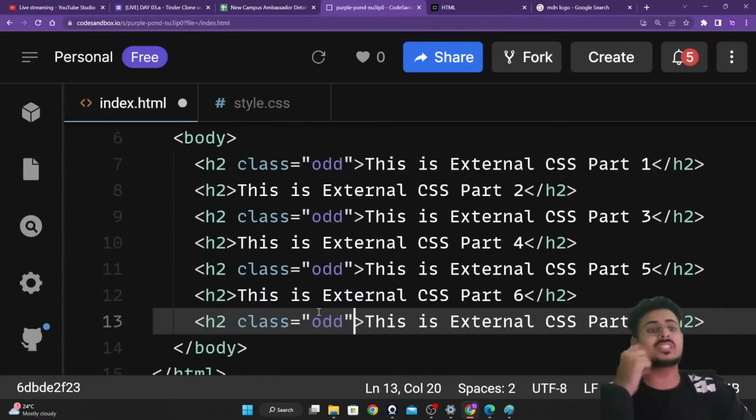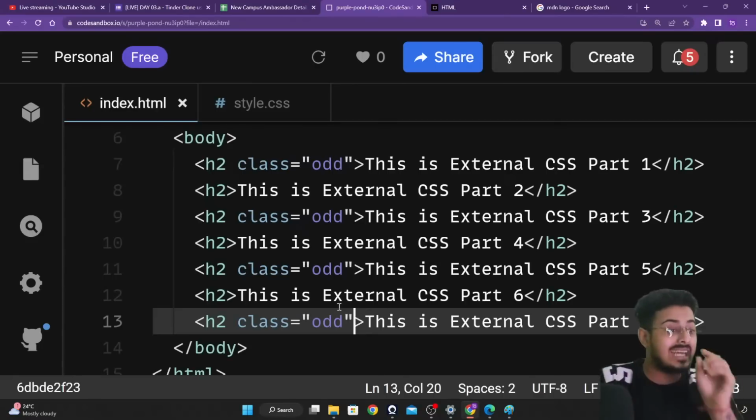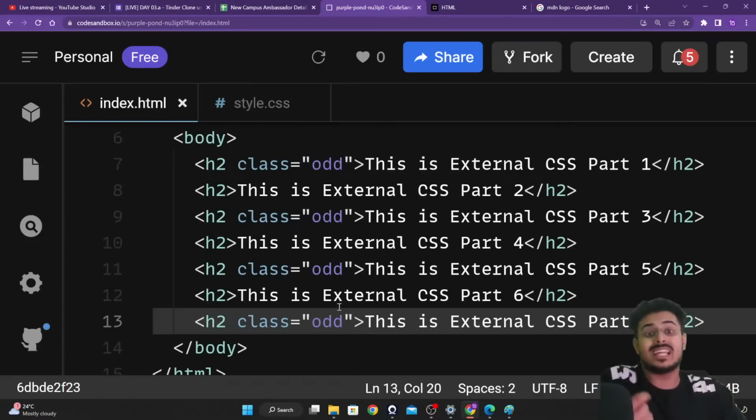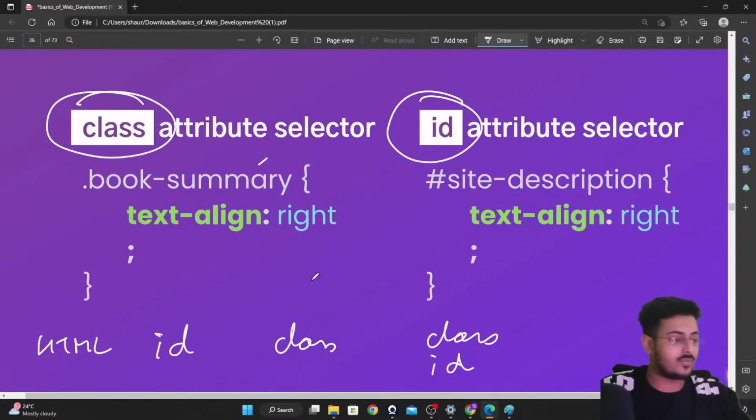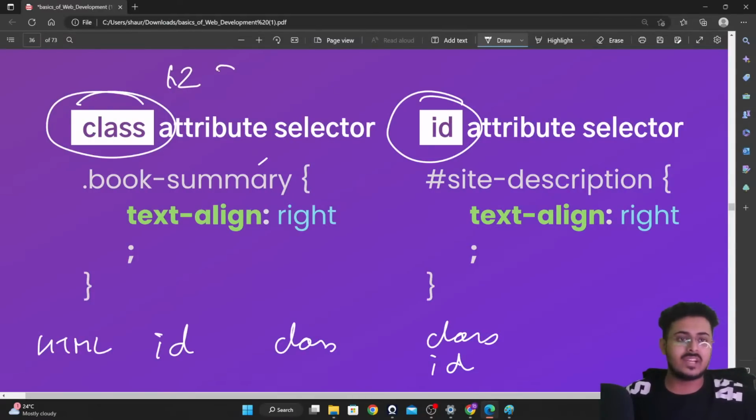Now I want to select this odd class, guys. To select this odd class, what will I have to do? I don't have to select the H2 tag. I want to select the odd tag. For selecting the H2 tag, you just have to write H2 and then the braces with whatever you want to write inside.